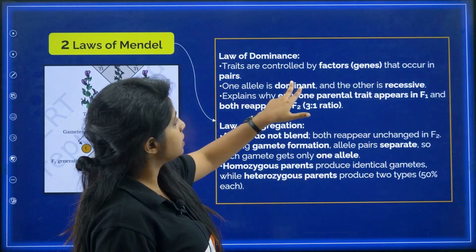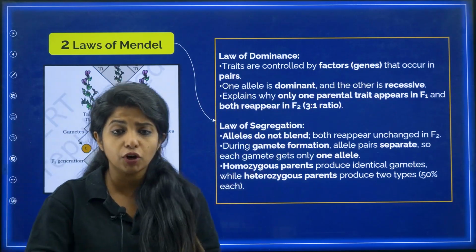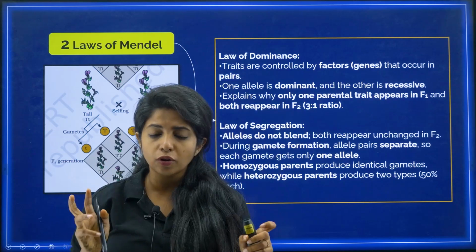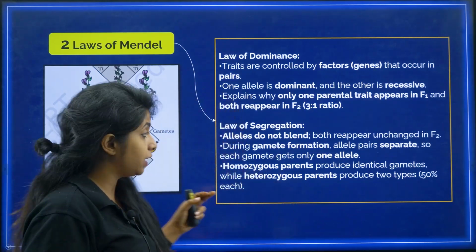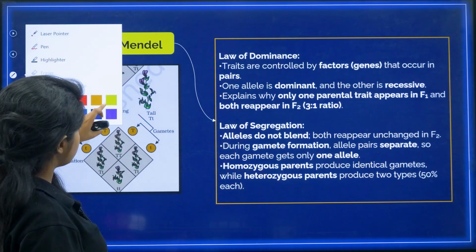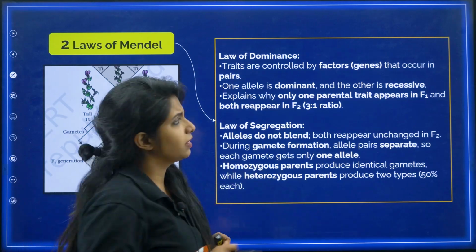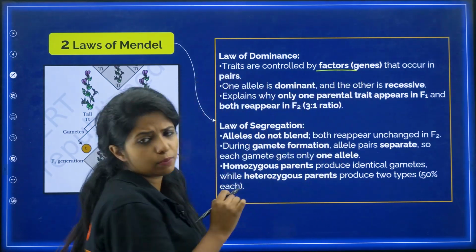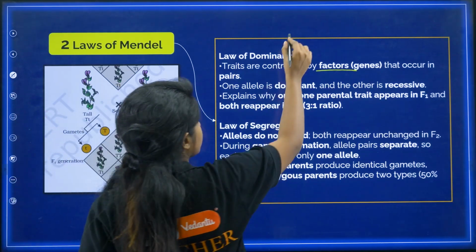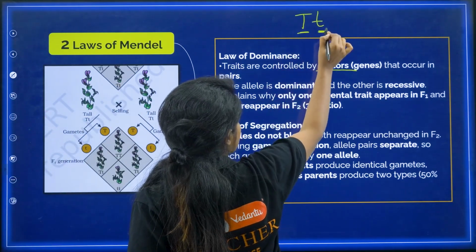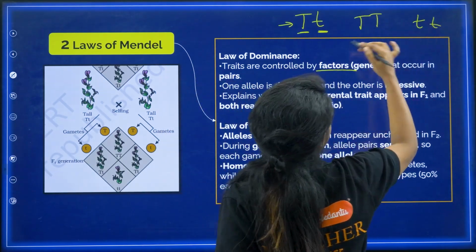So, law of dominance says traits can be controlled by factors that occur in pairs. So he said, height, basically, can be controlled by factors. He didn't know about genes and all. He was probably the first scientist to work on it, right? So obviously he does not have any idea about genes and genetics and a lot of things. Still he tried and he got to know that there are certain factors which are responsible for traits, that is height or whatever it is. And these factors are going to occur in pairs. That means you are talking about capital T and small t. These are the factors and they are going to occur in pairs.